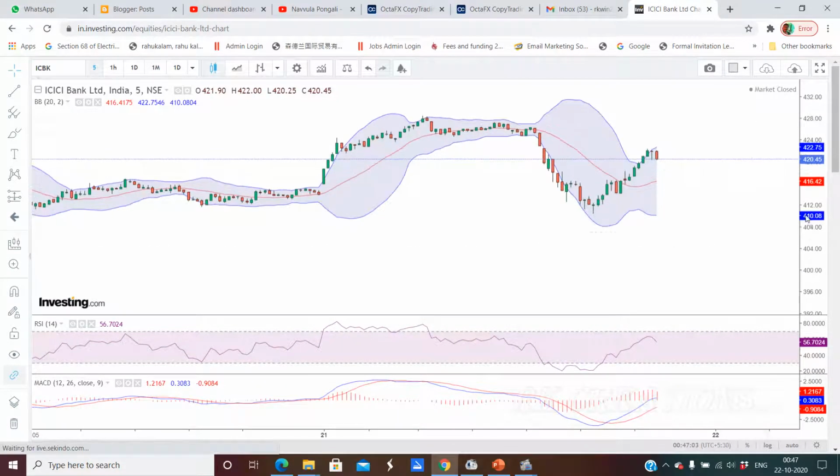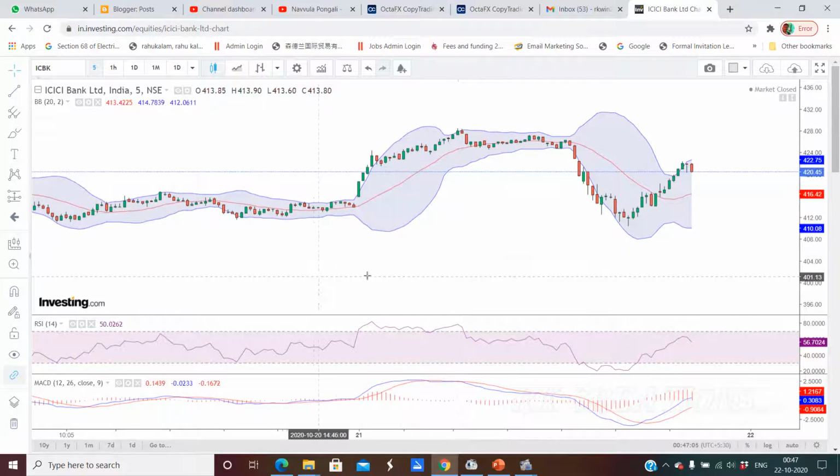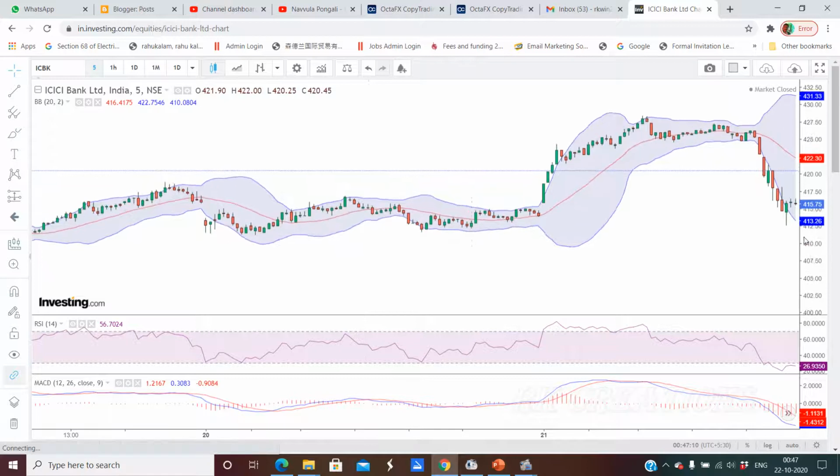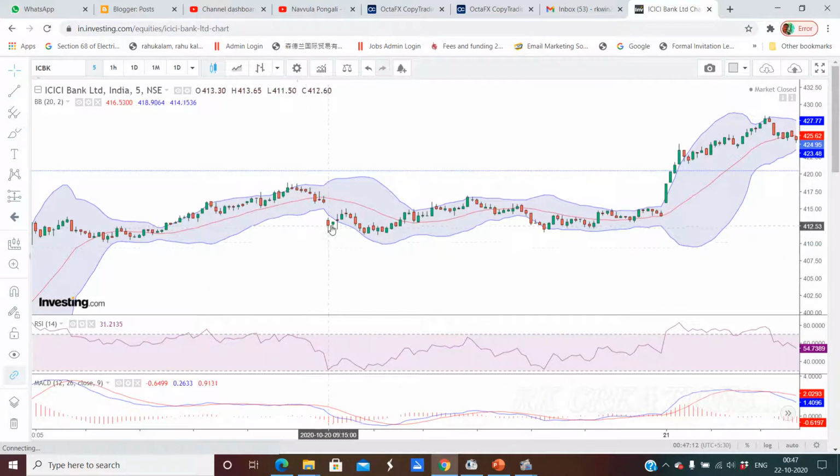Okay, now it is ready. You see from here, we'll go back. The market opened this day, the 19th. It is outside the Bollinger Band, which means it will try to push inside the band. So it has pushed, and you can enter the trade here.